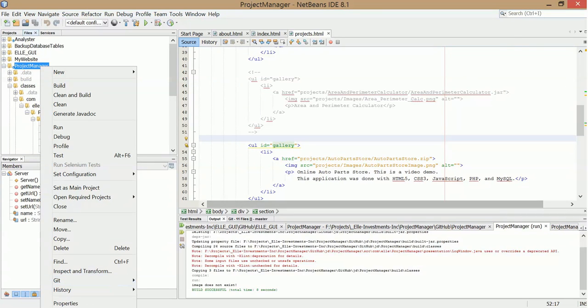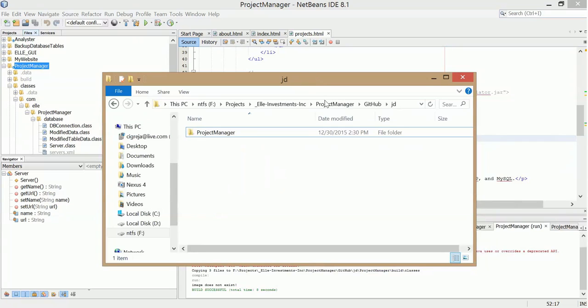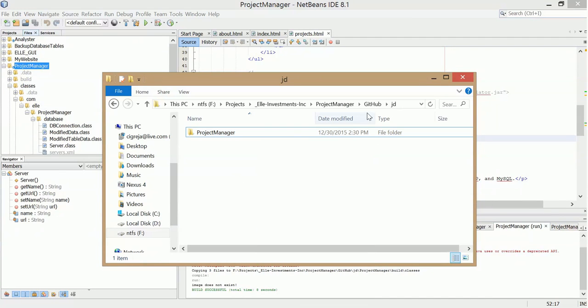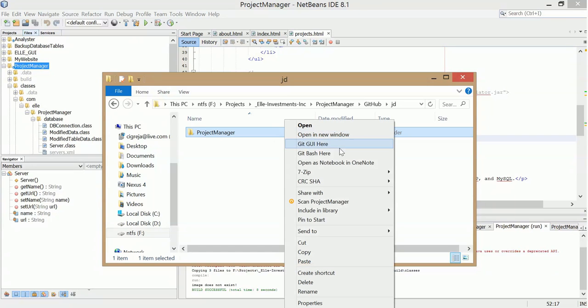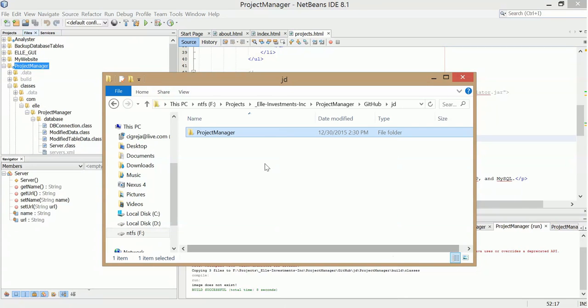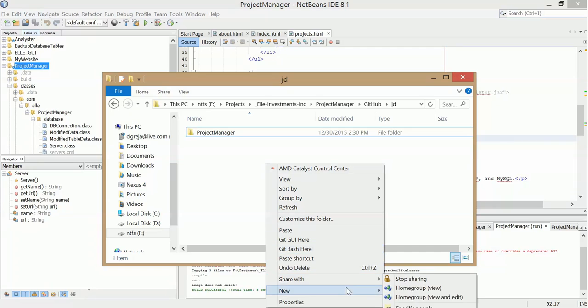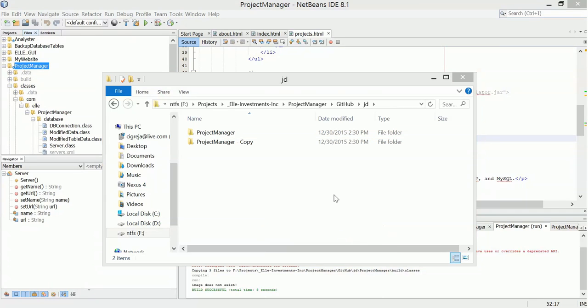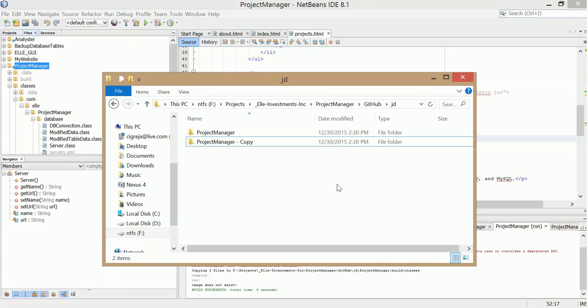First thing you should probably do, if you're unsure of anything, just a couple clicks here, go to your project folder, copy that, and just make a copy, so if anything happens, you have a copy. It took a few seconds.